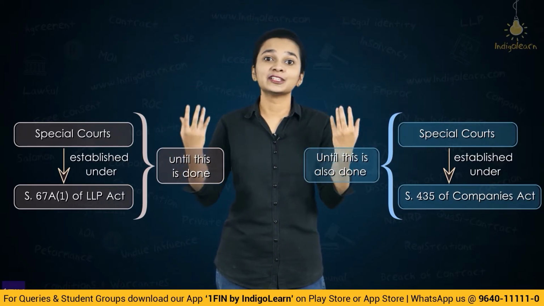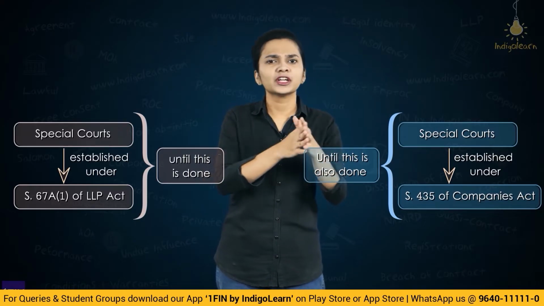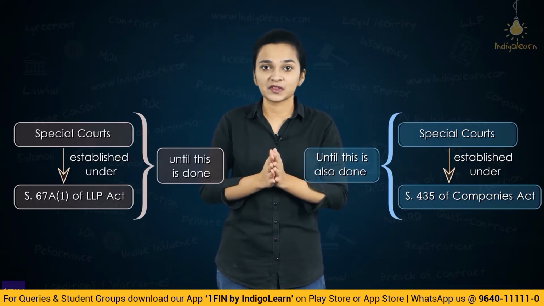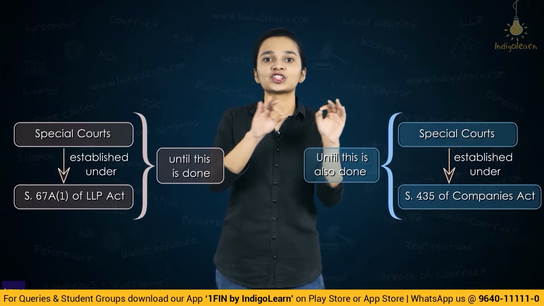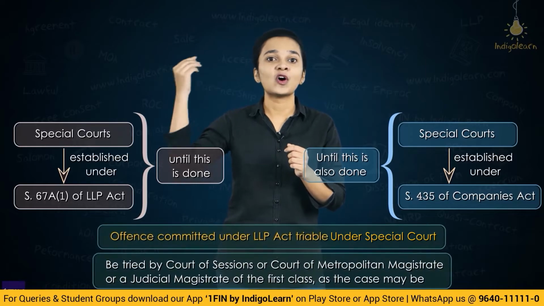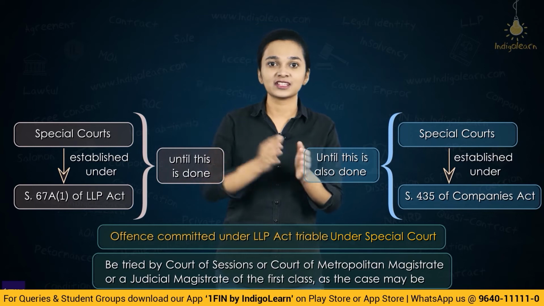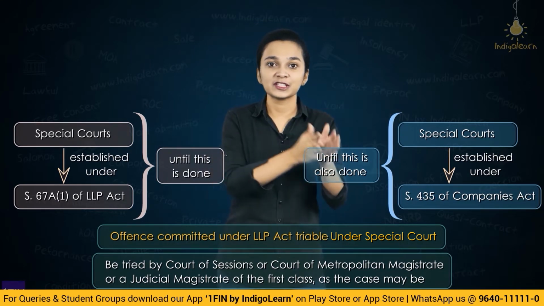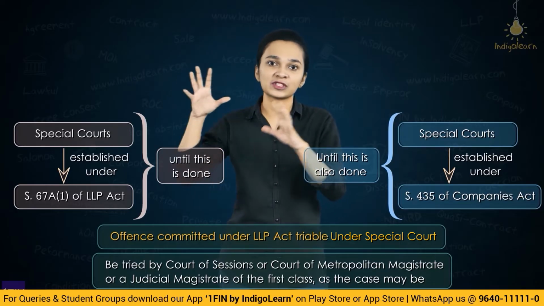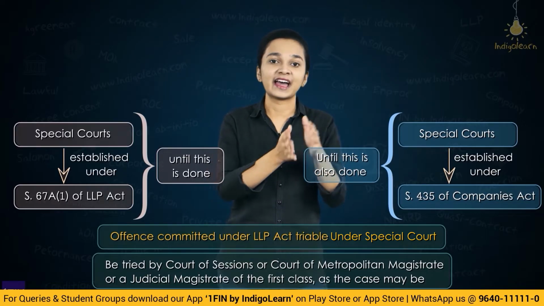Then where will the offence be tried? An offence has happened and that is triable in a special court, but no special court has been established under the LLP Act nor under the Companies Act 2013. Then which court shall try these offences? In such a situation, the Court of Sessions or the Court of Metropolitan Magistrate or Judicial Magistrate of first class can try the offences which are triable by special courts, depending on their jurisdiction, that is, depending on where the offence has been committed.